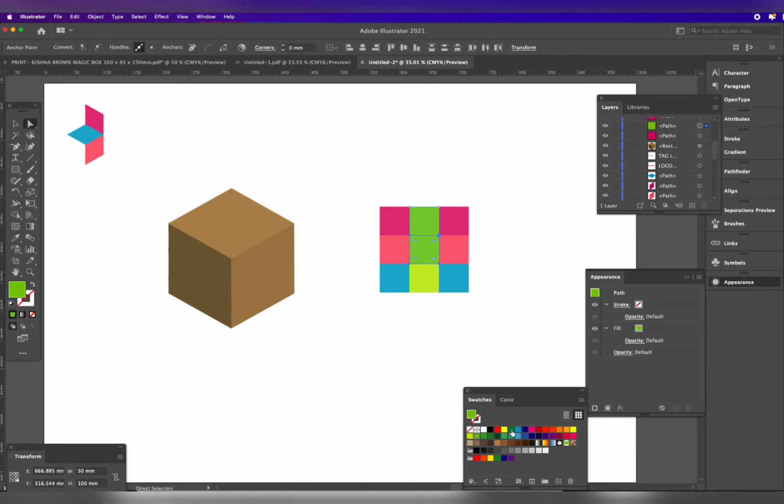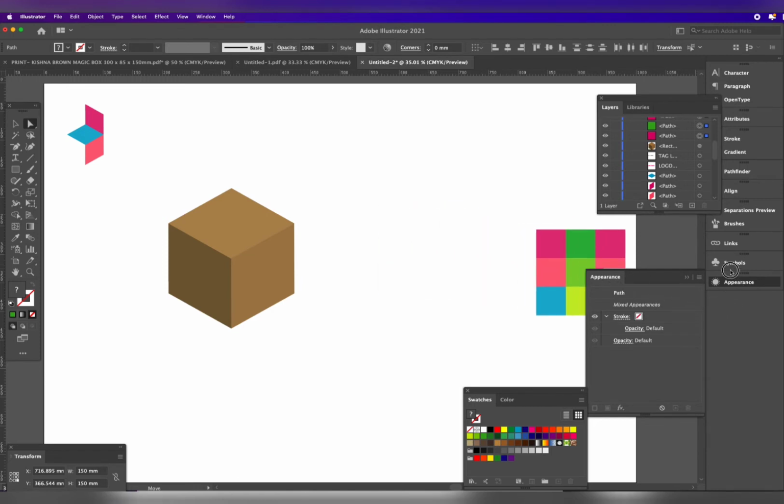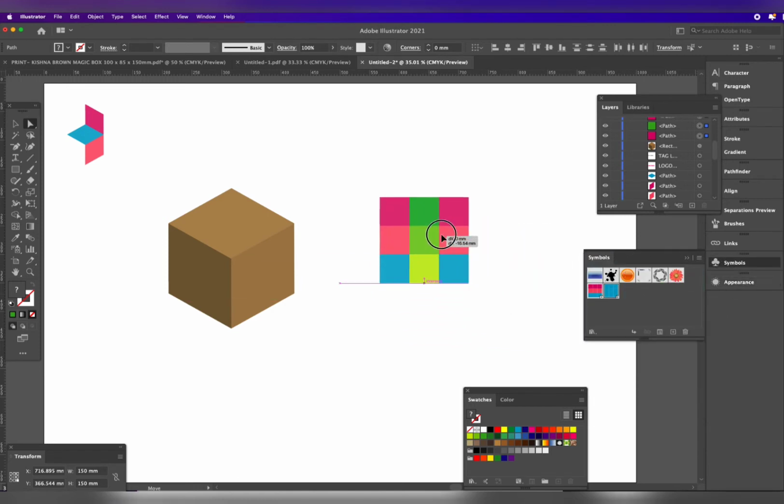Select the color one by one from the swatch menu. Before you make a logo, you have to select the colors. For the tutorial, I am showing you.